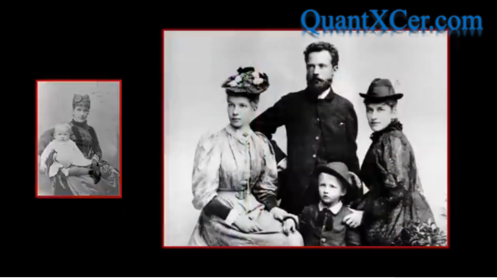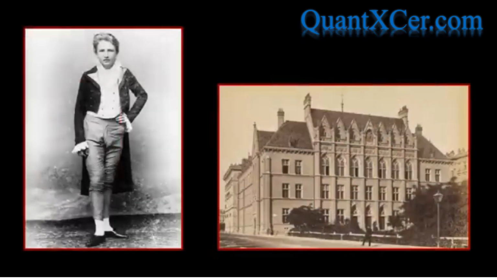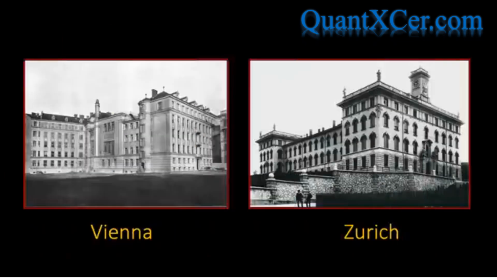Our story begins in Vienna when on the 12th of August 1887, Erwin Rudolf Joseph Alexander Schrodinger was born. As was customary at the time, Schrodinger was educated at home for the first 11 years of his life before attending the local gymnasium school. Almost from the very first day until he left 8 years later, Schrodinger excelled in mathematics and physics. When Schrodinger eventually arrived at the University of Vienna, much was expected of him, and he did not disappoint, consistently coming top of his class.